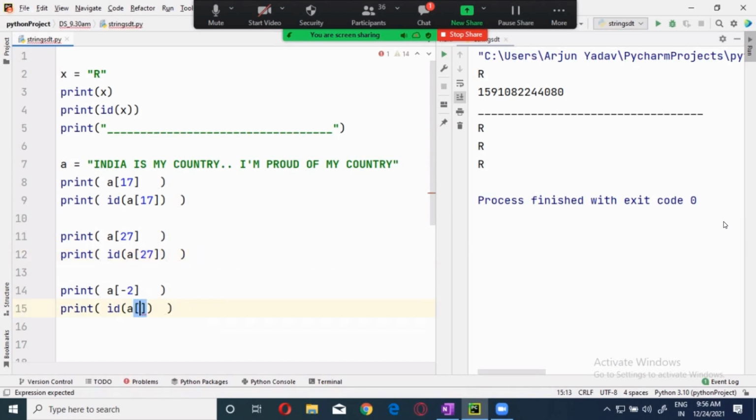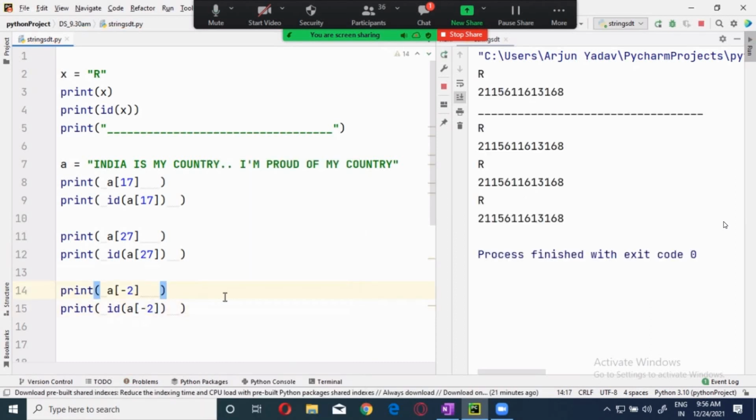Hope it should show me. Okay, clear guys? Now, what you understood from this? Yeah, memory is sharing. They are holding the same memory. But what is this actually? Memory location. That is a fundamental property. I'm not expecting that. Something else.